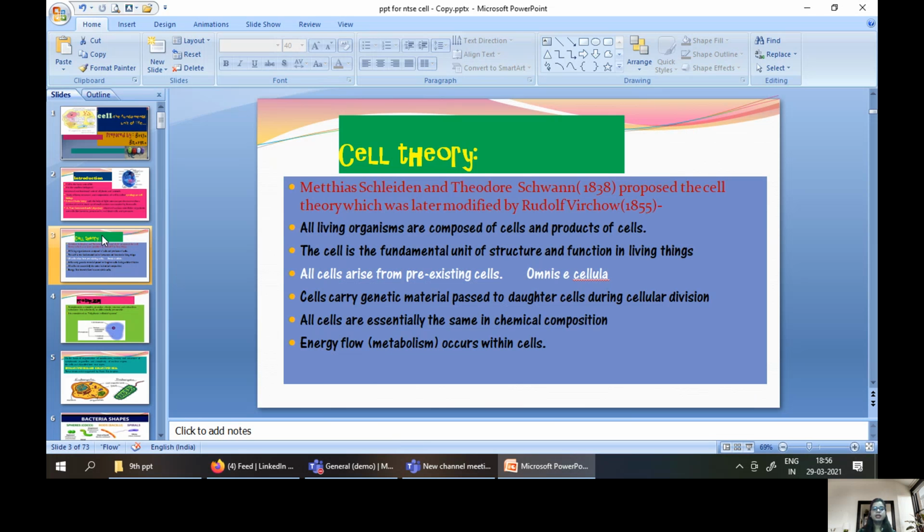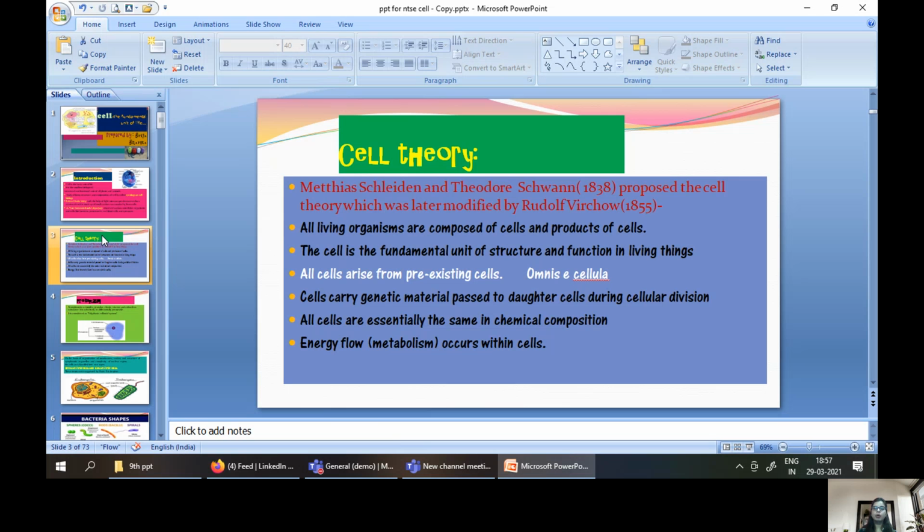Next is the cell theory. Schleiden and Schwann in the year 1838 gave this cell theory, and they said that all living organisms are made up of cells. But later on, in the year 1855, Rudolf Virchow, a new scientist, came and gave the theory that all cells arise from pre-existing cells. The Latin phrase he said was omnis cellula e cellula.